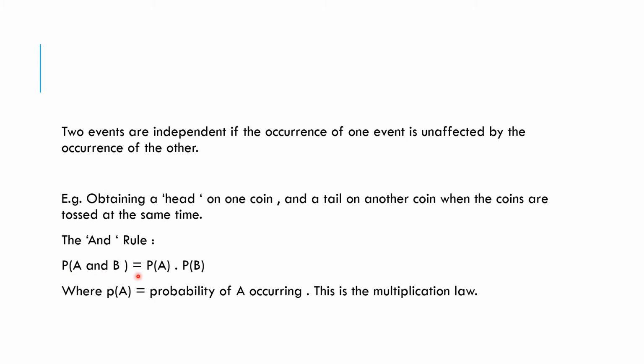The AND rule. Probability of A and B is equal to probability of A times probability of B, where P of A is equal to probability of A occurring. This is the multiplication law.